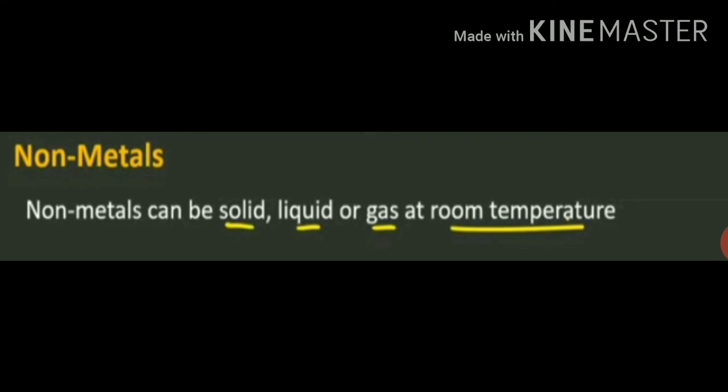Now, non-metals can be solid, liquid or gases at room temperature. So, non-metals are generally solid or gases. Non-metals like sulfur, phosphorus and carbon are solid, while hydrogen, oxygen and nitrogen are gases. Bromine is the only non-metal which exists as a liquid at room temperature.